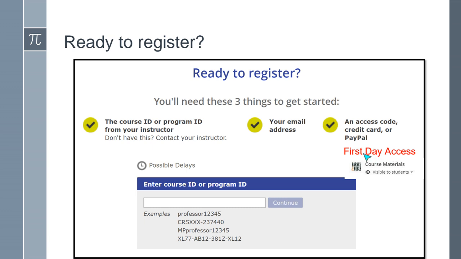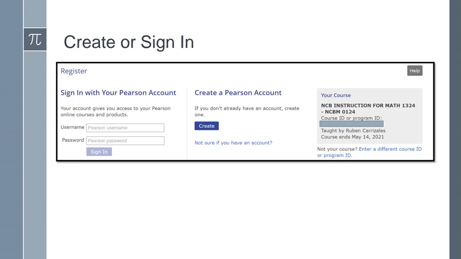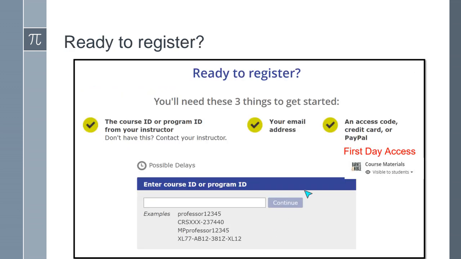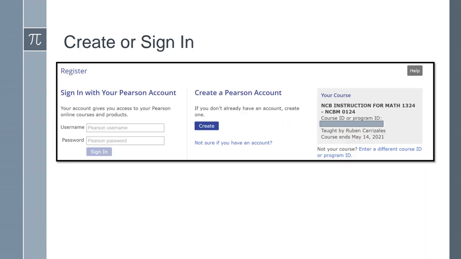In order to get your access, you're going to click on this Barnes & Noble course materials. When you click on it, it's going to give you your access code. So you want to copy that access code, which is I think 16 numbers. So you just copy it, and then you're going to use that access code to enter into your system so that it can pay for your account.